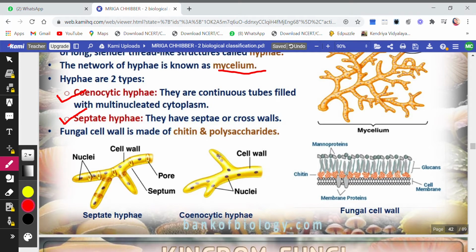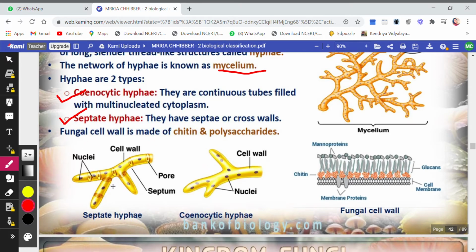There is the nucleus. You can see there are many nuclei. There are a lot of nuclei present here, but these nuclei are not separated. That is, the individual nuclei are not separated by any kind of septa or any kind of wall. As you see, there are many nuclei, but they are not separated, right? There is no wall in between them. So this is coenocytic hypha.